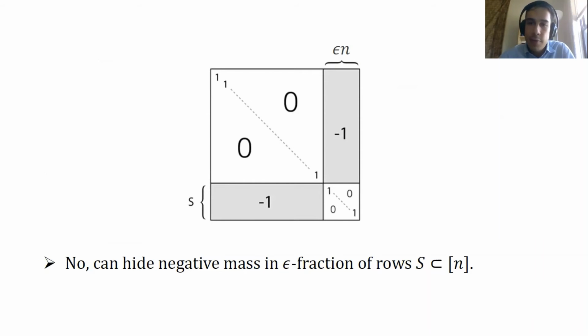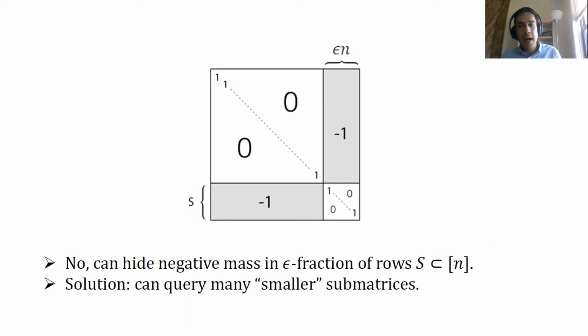The reason is, if you have a matrix like this, you can hide all the negative mass of the matrix in a very small subset of columns. So here, we hide all the negative mass of the matrix in a small subset S, which constitutes only an epsilon fraction of the columns in A. So if you have a k by k matrix, k needs to be at least 1 over epsilon in order to at least intersect this. And in fact, this gives a general 1 over epsilon lower bound for any even adaptive algorithm.